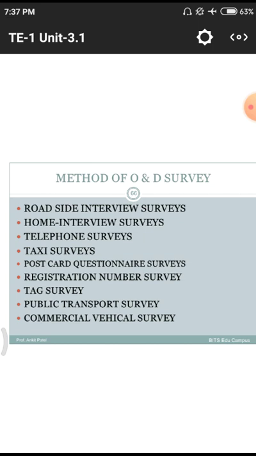Next one is the tag survey. That means we need to tag a few persons. Those persons will collect the data and submit it to the particular survey team.